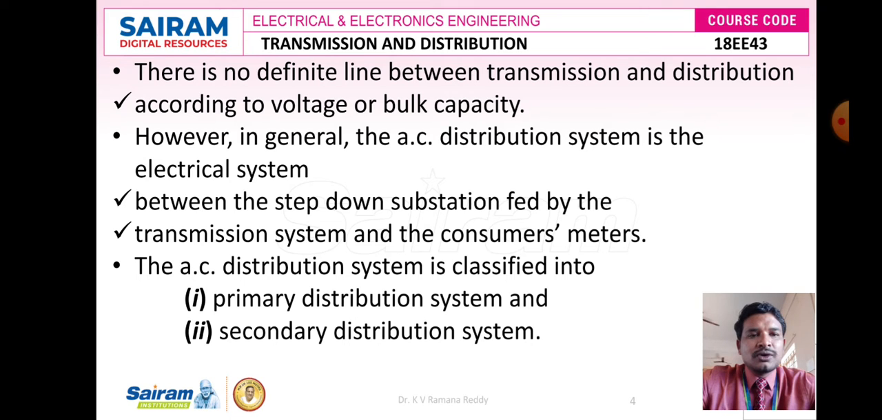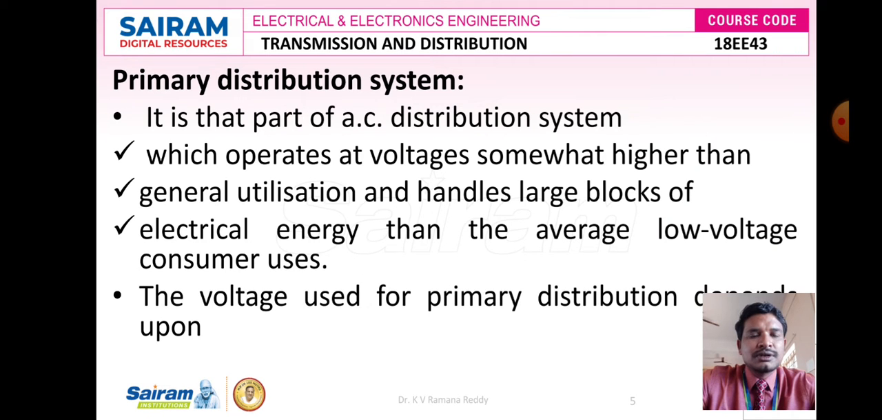In this scenario, the total AC distribution system is classified into two types. One is called primary distribution, and the other is called secondary distribution. So let us discuss that.